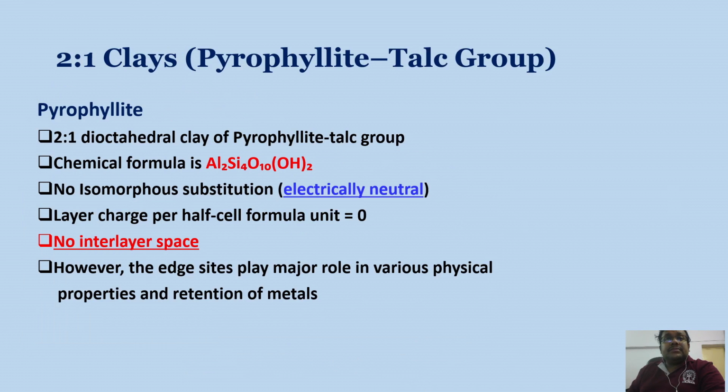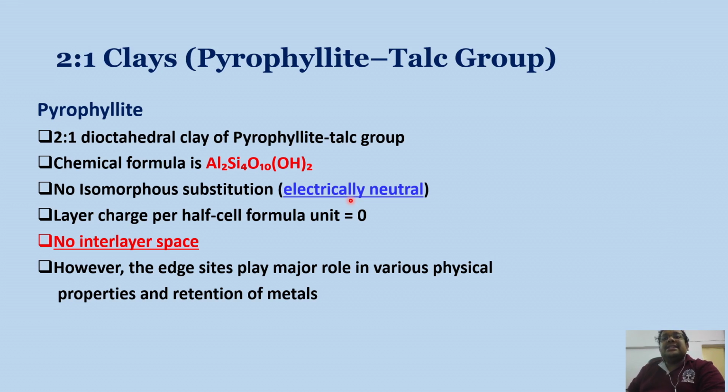Let us move towards the 2:1 type of clays, that is the pyrophyllite-talc group. Pyrophyllite is a 2:1 type of dioctahedral clay of the pyrophyllite-talc group, and the chemical formula is this. In this pyrophyllite mineral there is no isomorphous substitution, so it is basically electrically neutral. When there is no isomorphous substitution, it is called electrically neutral. There is a term called permanent charge in clay minerals, and this permanent charge is basically the negative charge which develops due to isomorphous substitution.